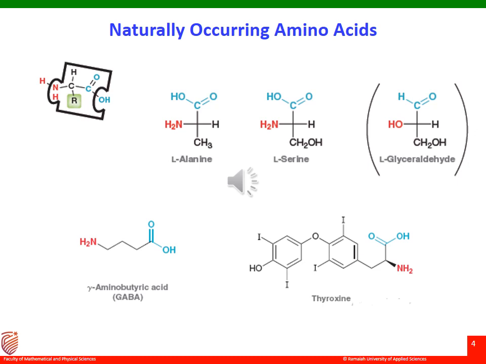For example, we have L-alanine, where the amine group is on the left hand side. Again, we have L-serine, where the amine group is on the left hand side. L-glyceraldehyde, for example, is also on the left hand side. Glyceraldehyde, please note, is not an amino acid, but here I am indicating it as a reference for assigning L-alanine and L-serine. In glyceraldehyde, the OH functionality is towards the left hand side when I am standing towards the board. So too in L-alanine and L-serine, the amine group is on the left hand side when I am standing towards the board.